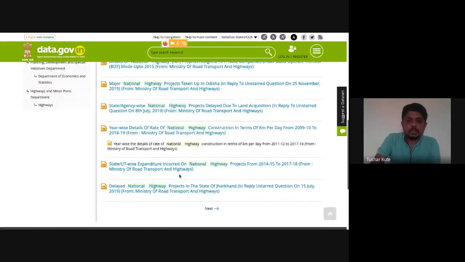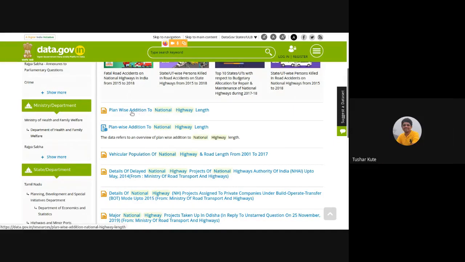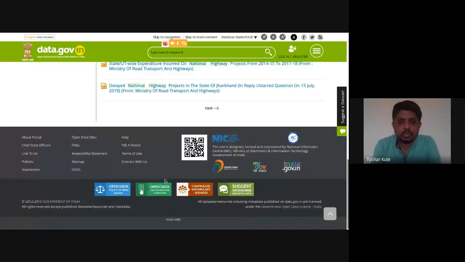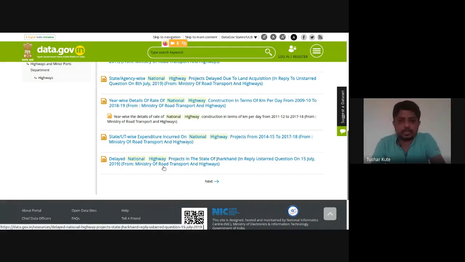So this is what we have: plan wise addition to national highway length. Many more are there that we can take from here, or see state or UT wise expenditure incurred on national highway projects from 2014-15 to 2017-18. Here also many more data sets are there that you can see, like delayed national highway projects.